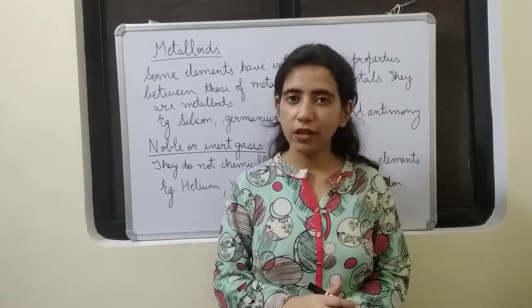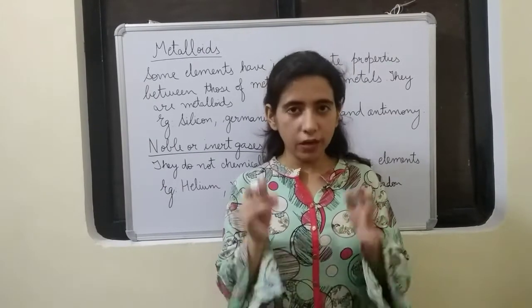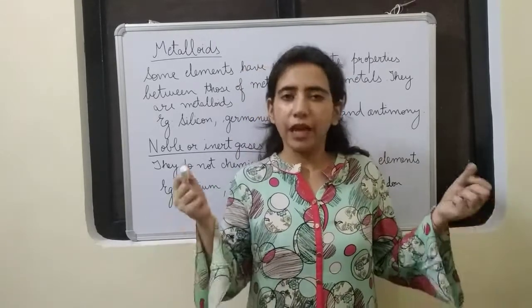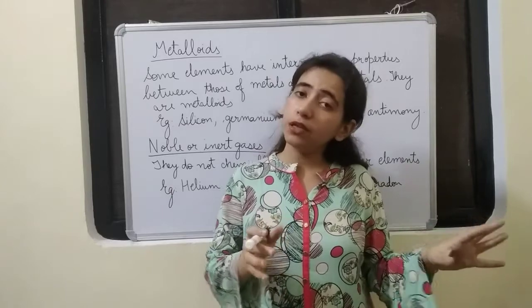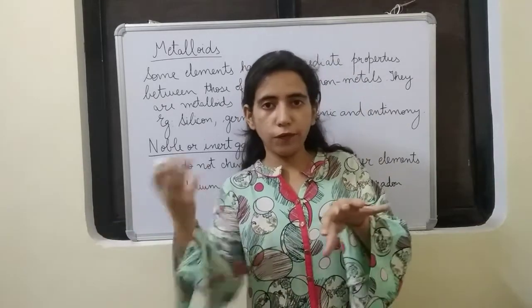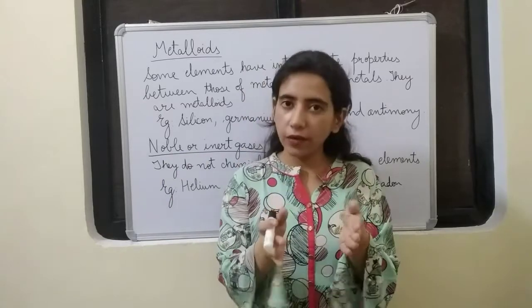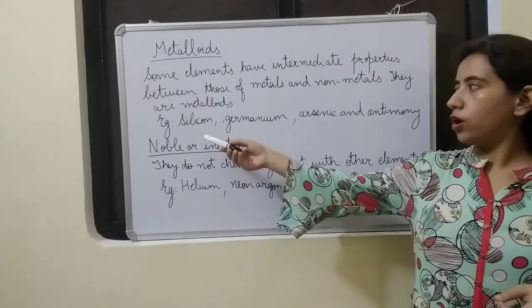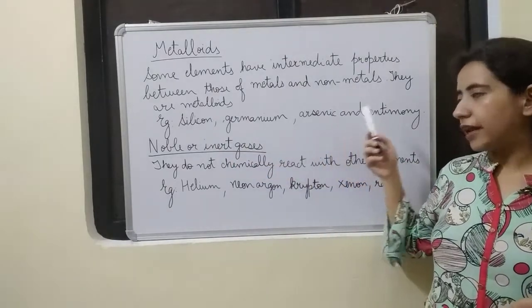Now the third one is metalloids. Metalloids have intermediate properties between those of metals and non-metals. That means they are neither like metals nor like non-metals. They have a few properties of metals and a few of non-metals. So they are given the name metalloids. We'll see the examples: silicon, germanium, arsenic and antimony.